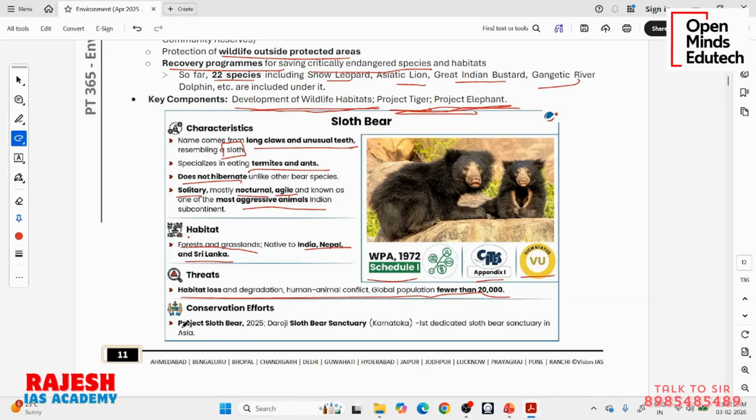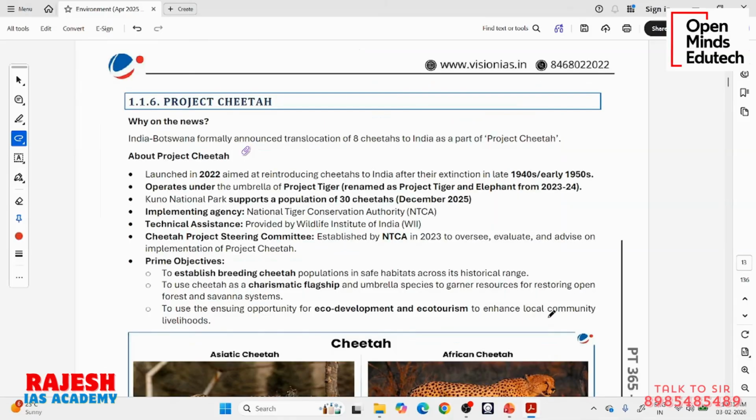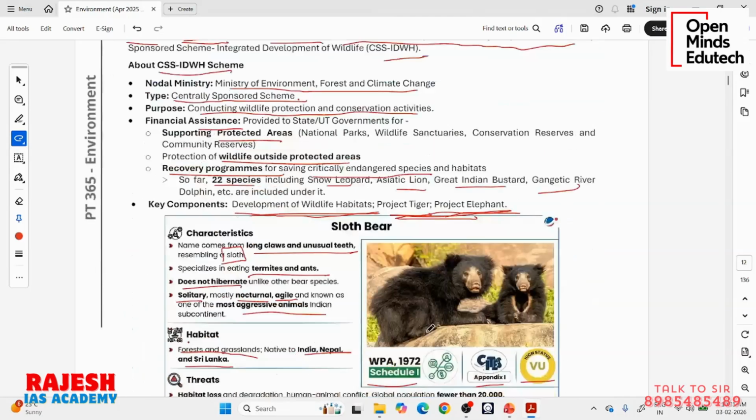Conservation efforts: in 2025, we have started something called Project Sloth Bear. There is the Daroji Sloth Bear Sanctuary in Karnataka, the first dedicated sloth bear sanctuary in Asia. So it can be seen in Karnataka also. In many areas across India, you can see this sloth bear.